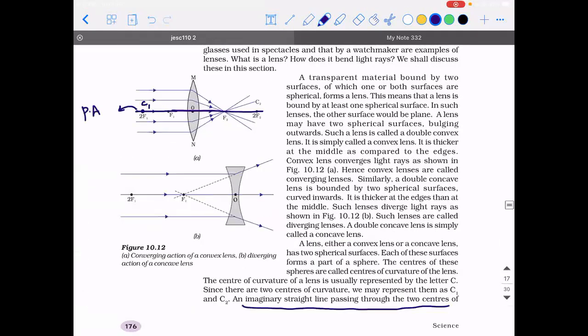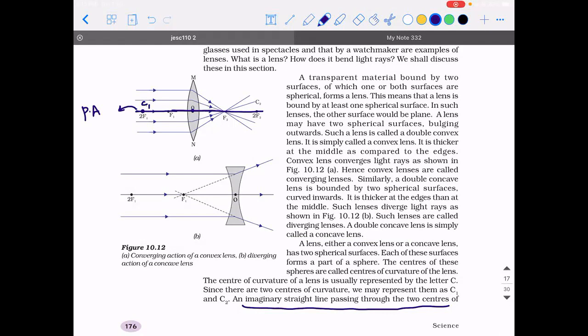Secondly, you need to know what is an optical center. Okay. The center of the lens is what is called the optical center. It is not the center of the sphere from which the lens is formed.